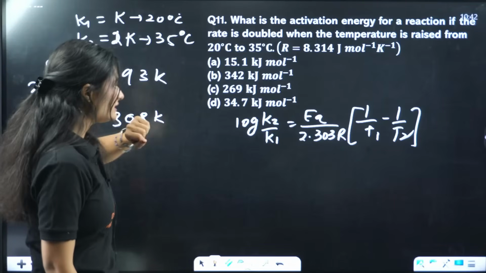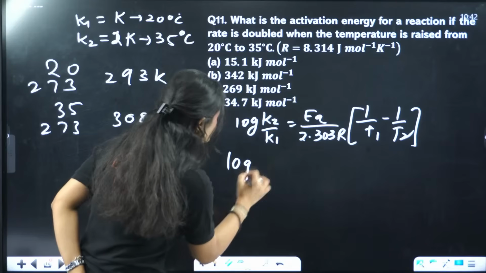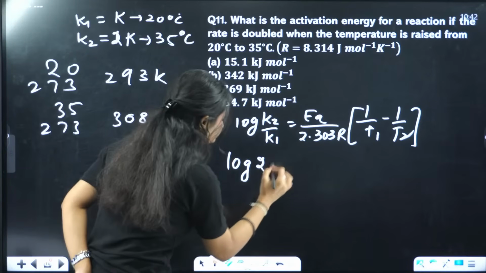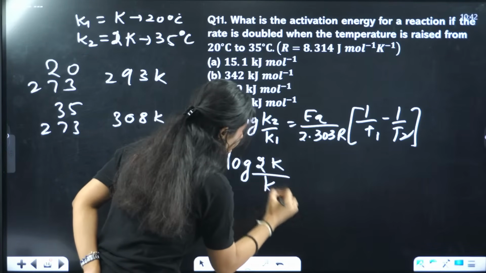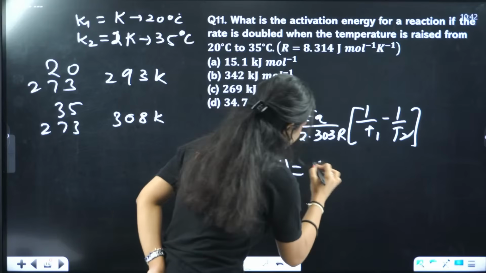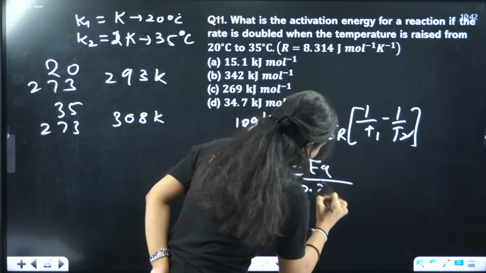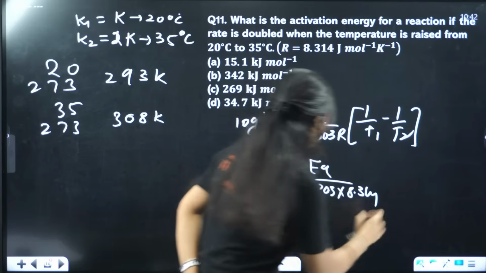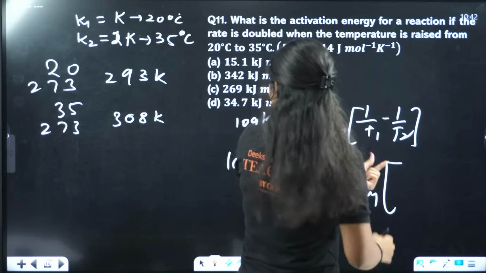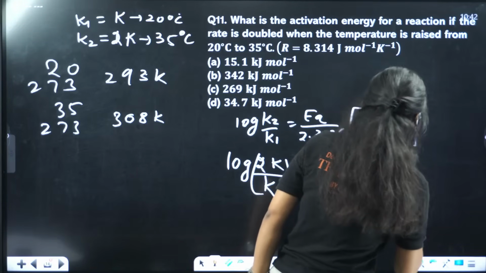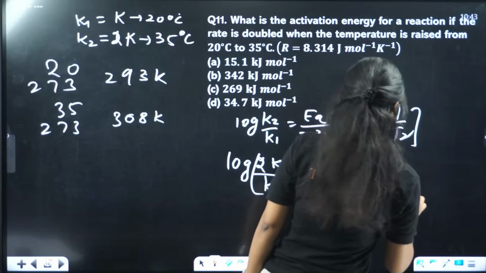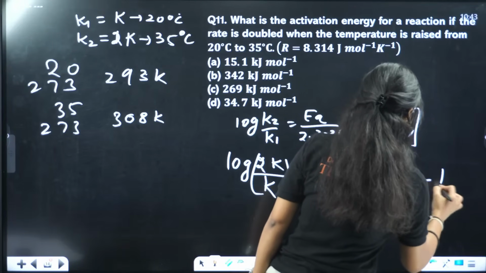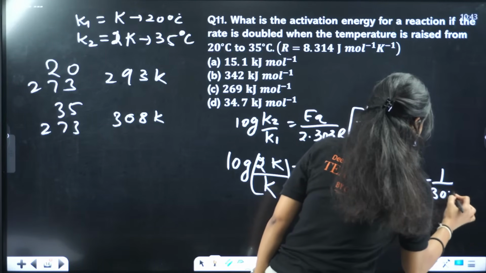You need to calculate Ea. Now I'll just substitute the values. K2 is 2K, K1 is K, equals Ea by 2.303 times 8.314 into 1 by 293 minus 1 by 308.